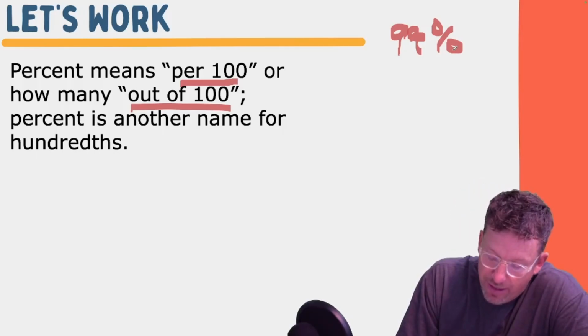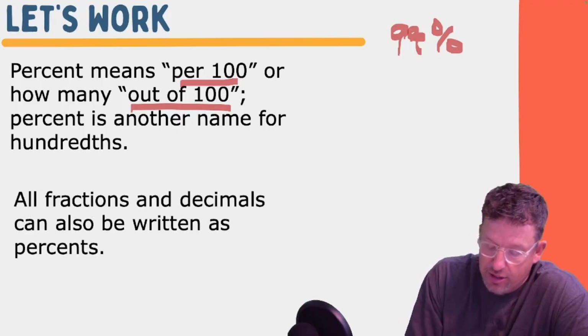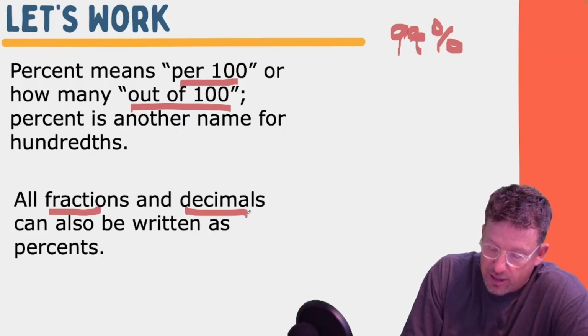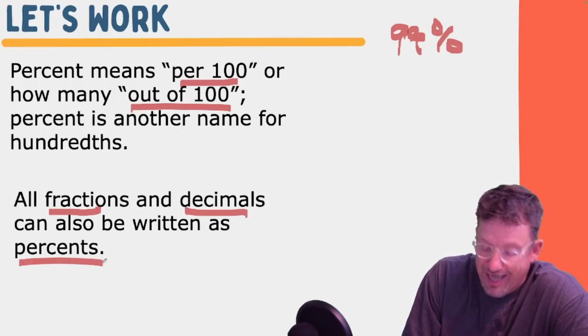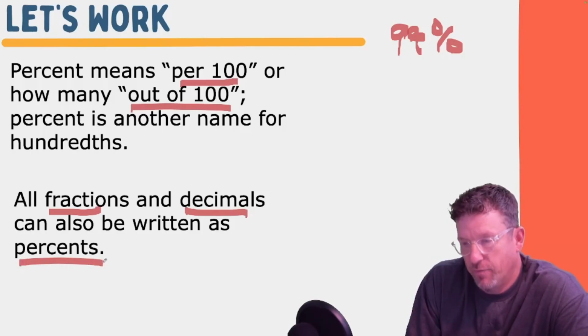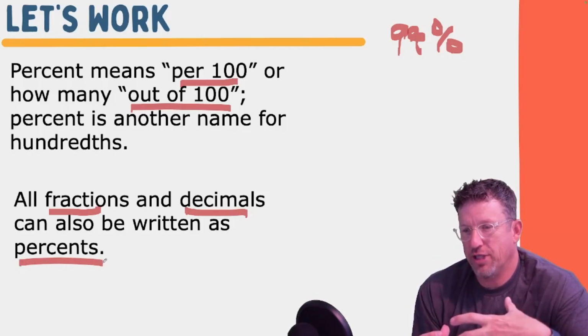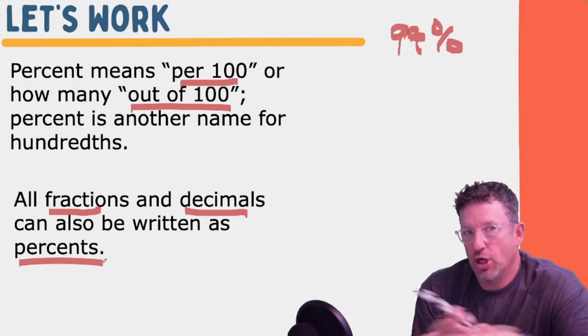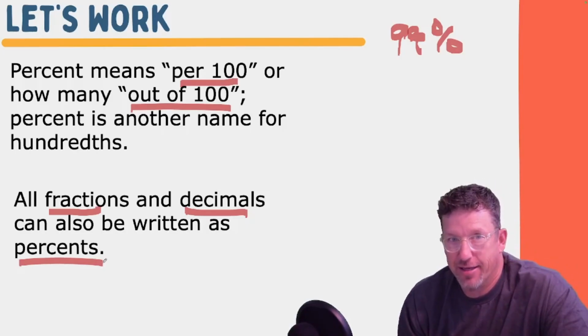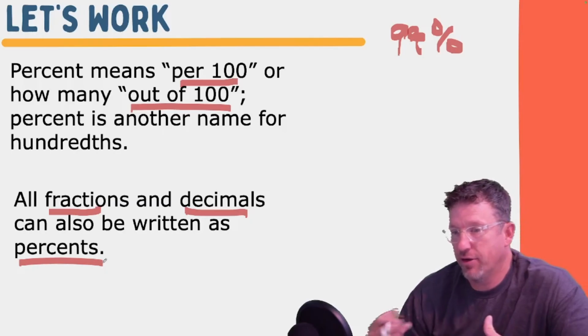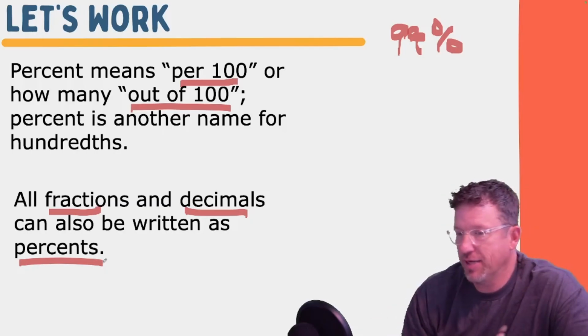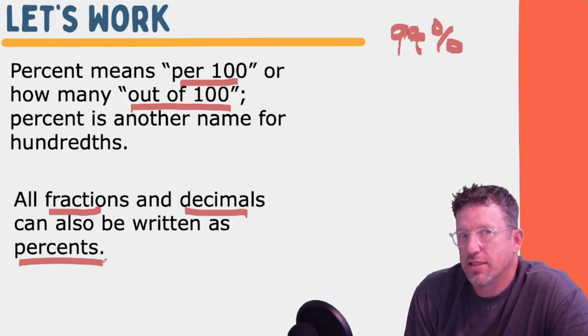All right, so that's what that means. But the other thing we really need to understand is all fractions and decimals can also be written as percents. If you could get this through right now, where you understand that fractions and decimals and percents all represent the same thing. They're just different ways. Some people like to have their answers in percent. Sometimes they need a fraction. Sometimes they need a decimal. But they all represent the same thing.